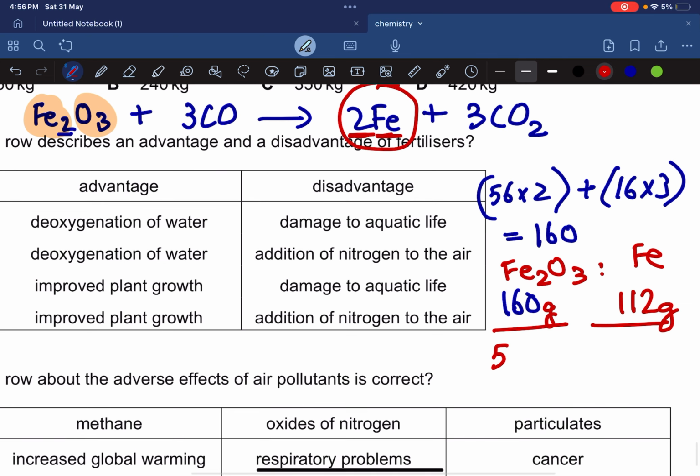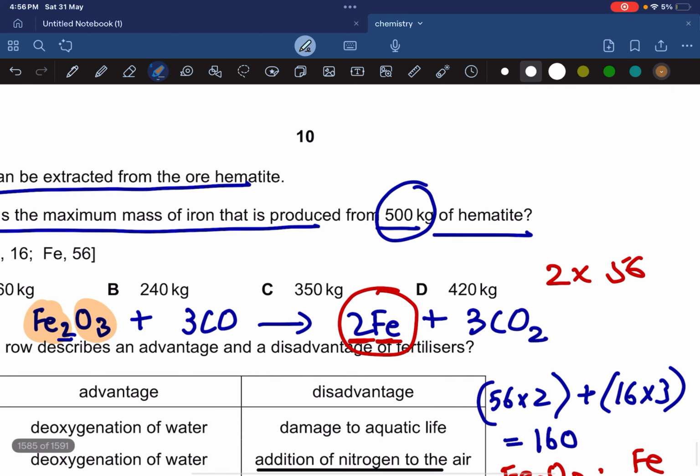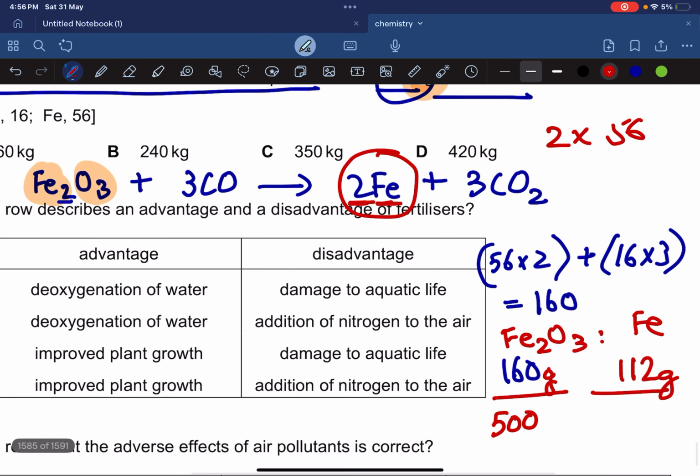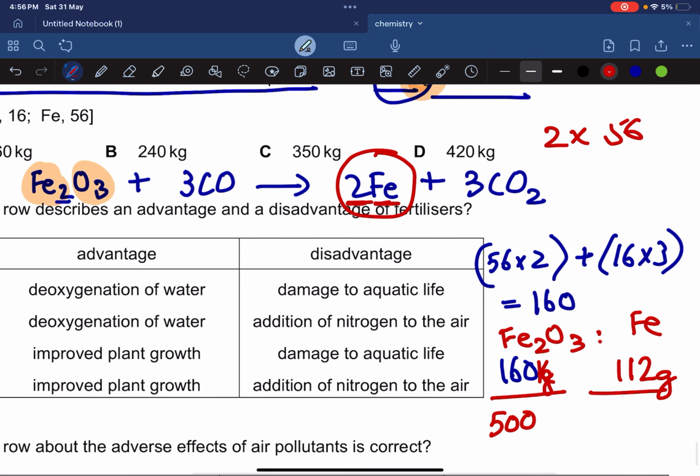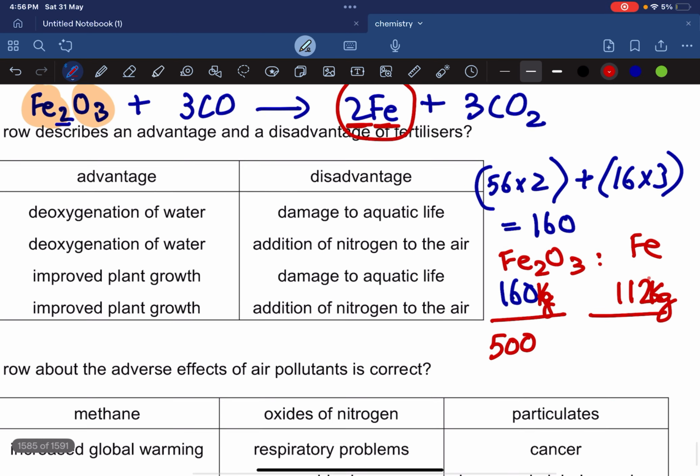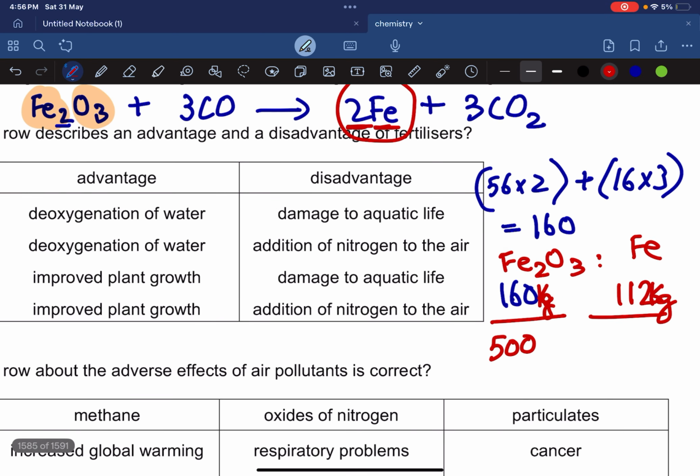So 500. Okay, over here it's kilogram. One tip to do this is that you take both masses in kilogram. Consider this is kilogram and this is kilogram, okay? Because that won't matter at the end. Because you just add those 3 zeros after everything, so they get cancelled. So don't worry. So 500 will give me X mass of iron.